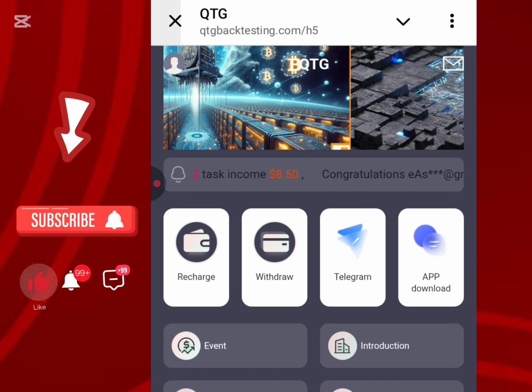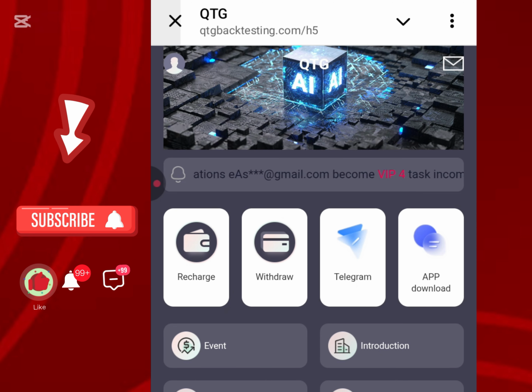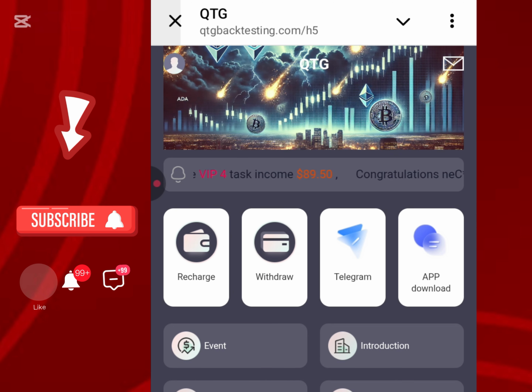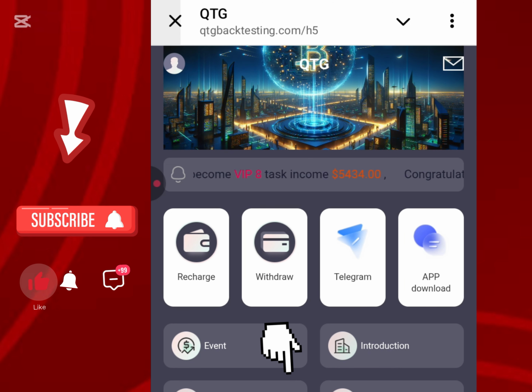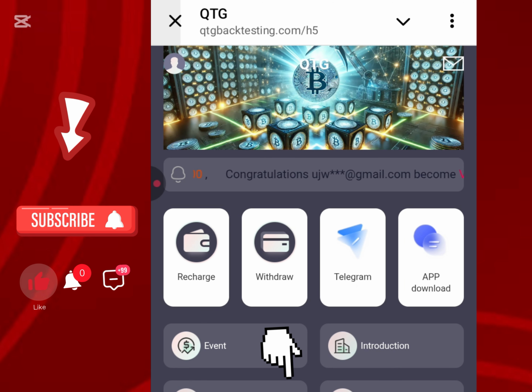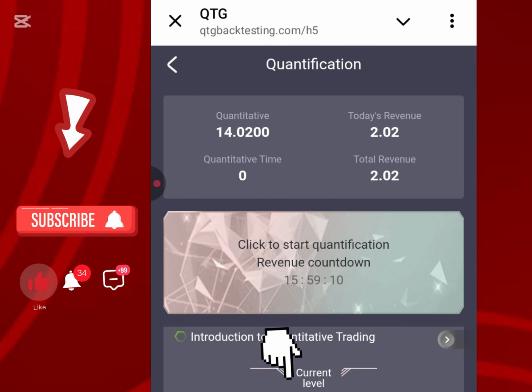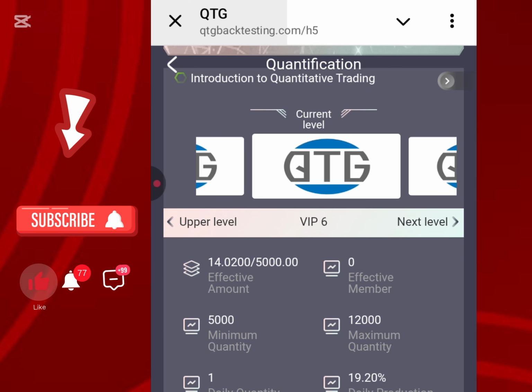Before you recharge, you are going to see the different levels of quantification. How do you quantify? You are going to see an arrow pointing down at it. Quantification is the middle icon counting from both my left and right. There's an arrow pointing down at it. Once I click on quantify, now this is it. There are different VIP levels here. For this video I'm choosing VIP 1.